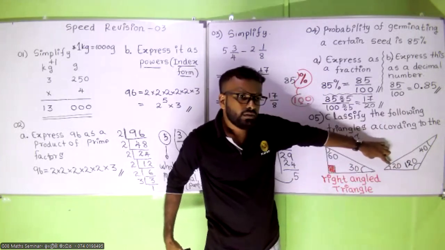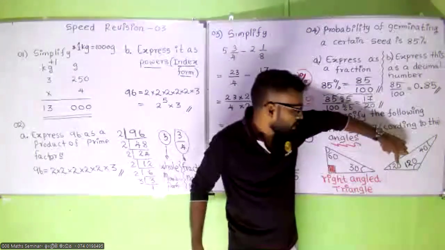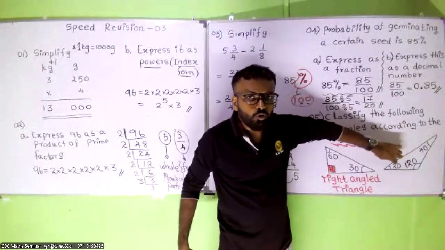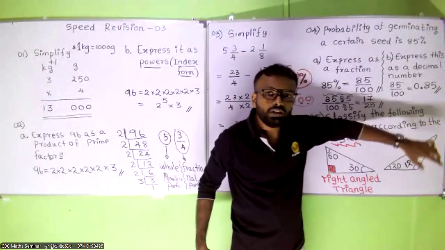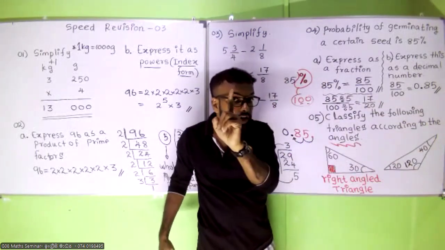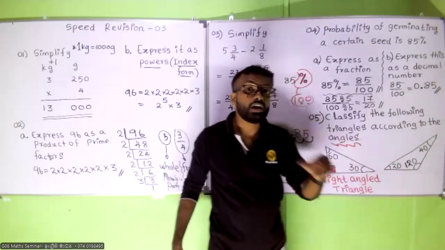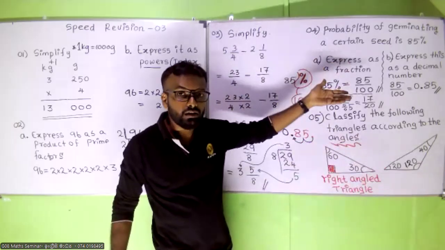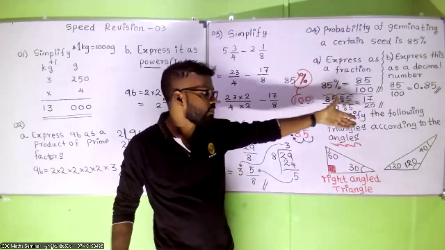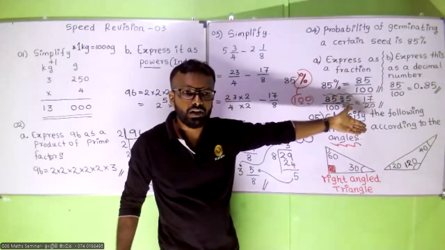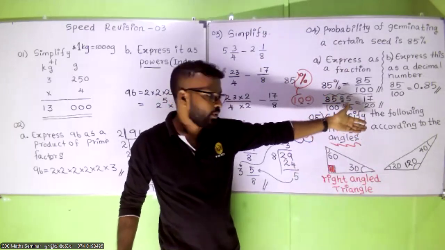Obtuse angle. Yes, super. This one is an acute angle, and this 40 is also an acute angle. But one angle is 120, more than 90 degrees. More than 90 degrees, what is that angle called? Obtuse. Super.